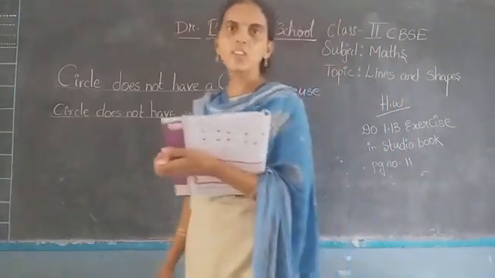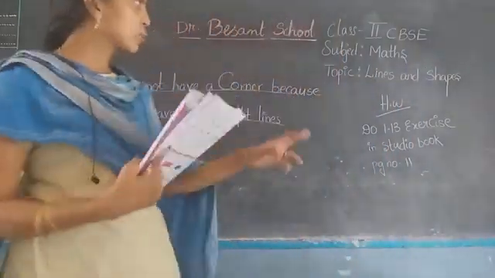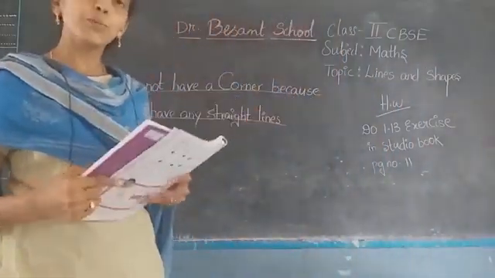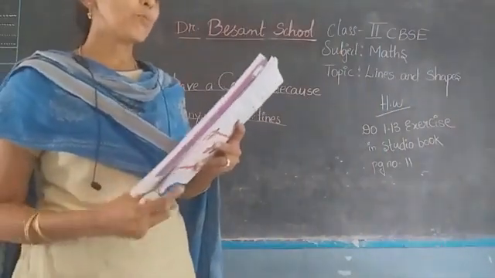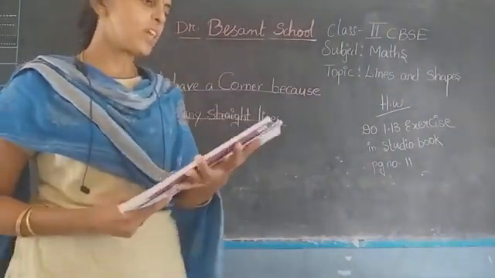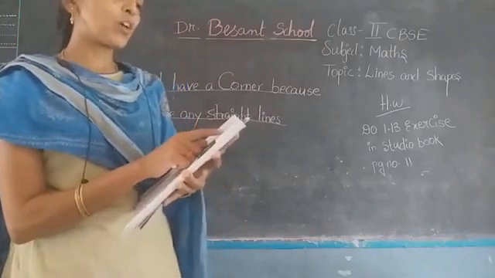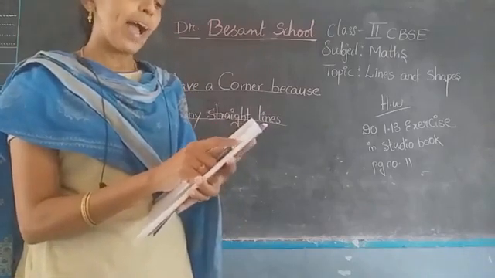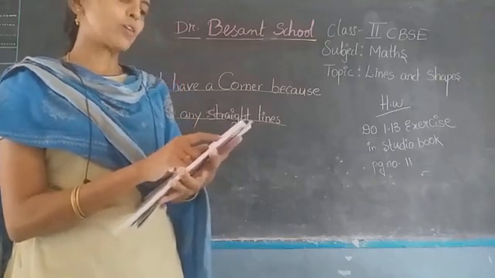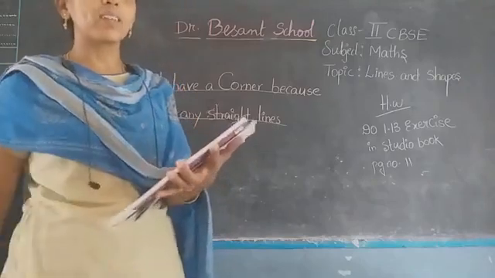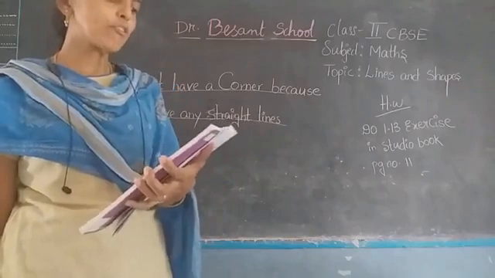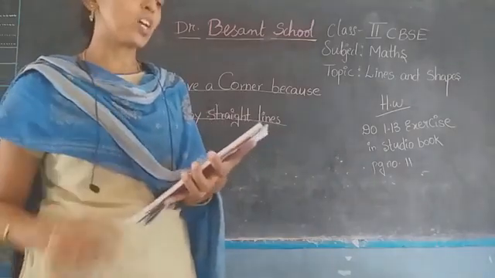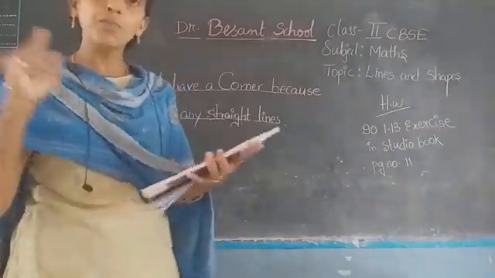I'll give some hints what to draw so that you can do this work at home. Okay. So now I am reading out what is the question they have given for us. Paste the pictures of objects that are around you and mark the sides and corners of each object. That means you have to paste the pictures of objects around you.